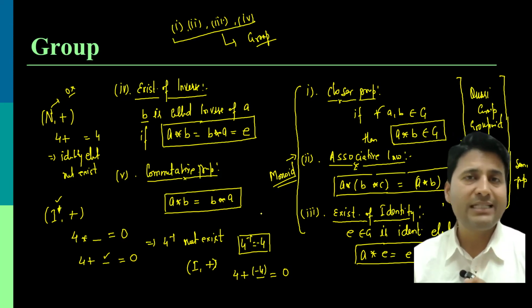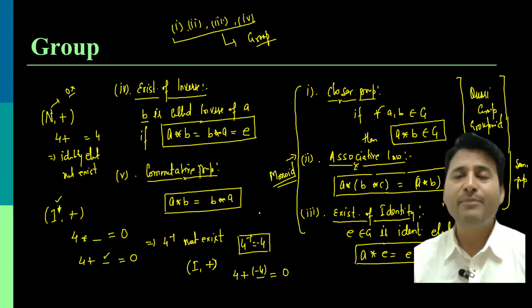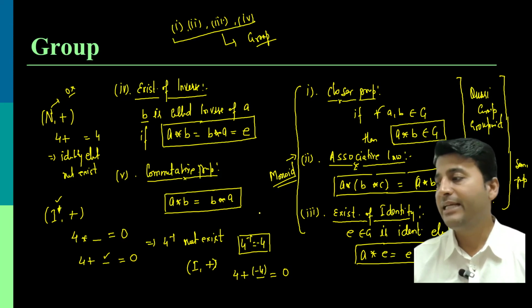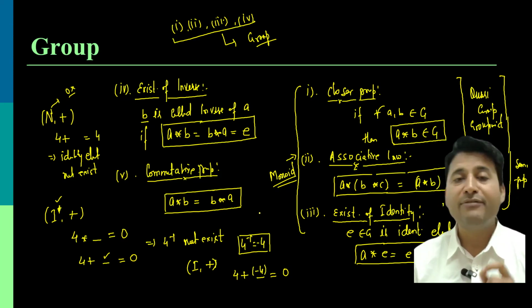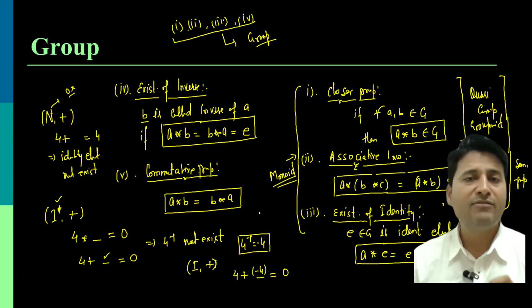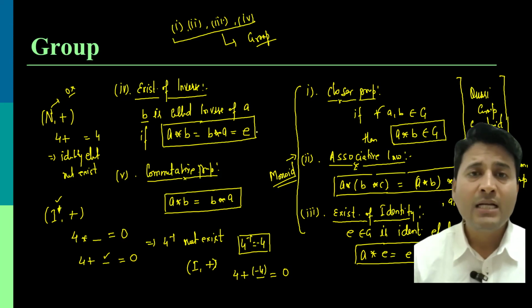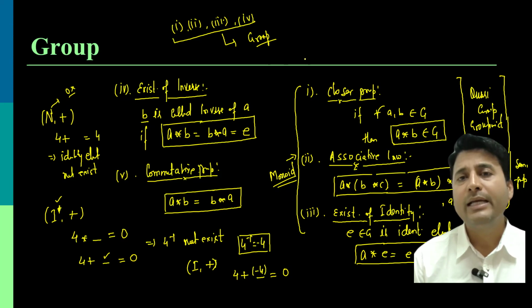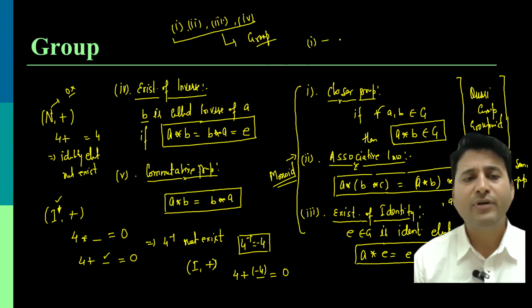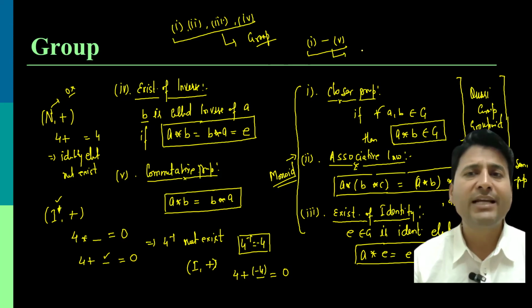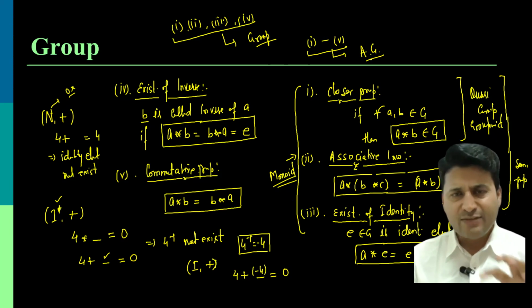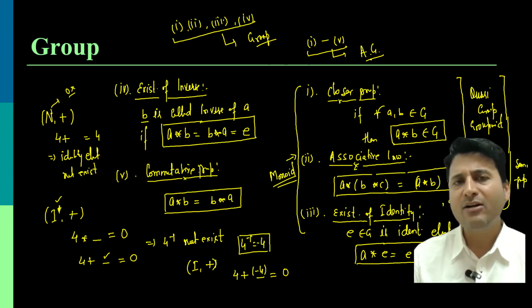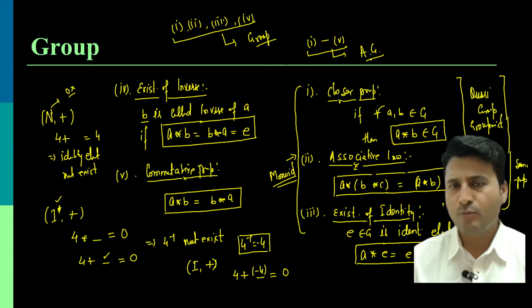When talking about inverse, for every element of the given structure, the inverse must exist. There is one more extension of a group called an abelian group. If all the properties from first to fifth are satisfied, then such a structure we call an abelian group.